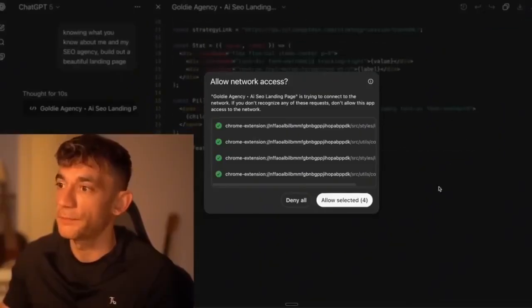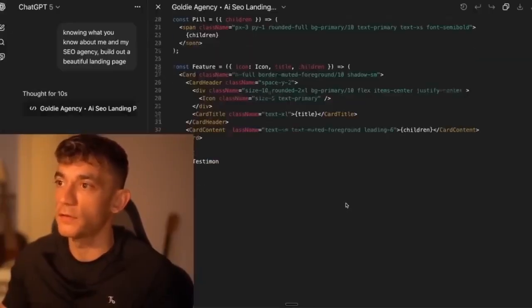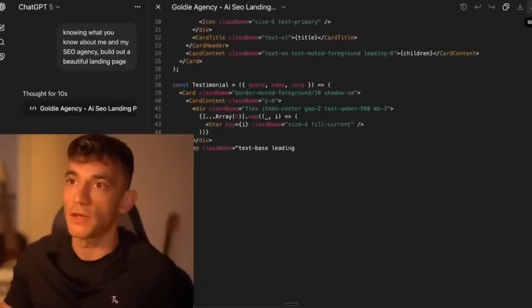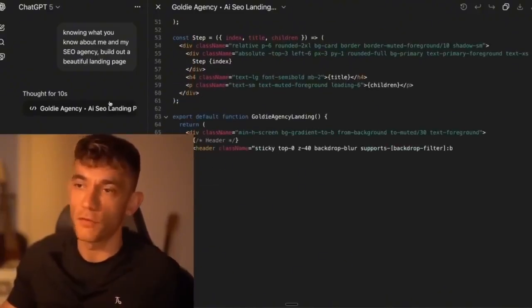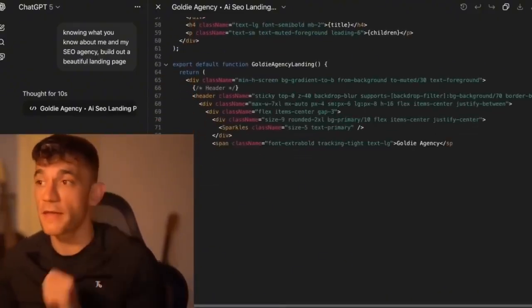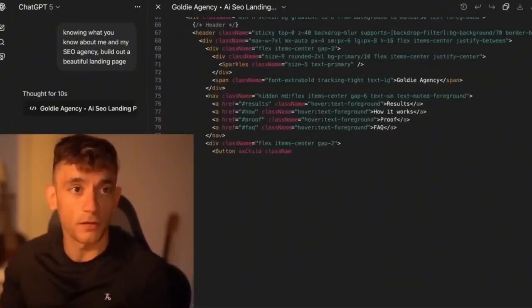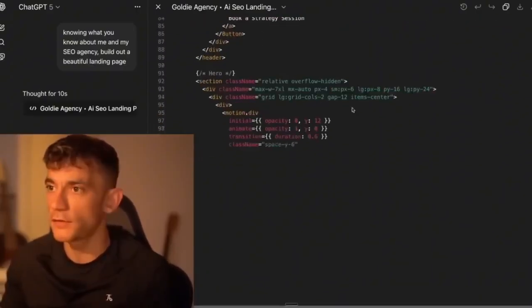What it's going to do in a minute is ask you to allow access. And then from there, we can run the code in a second, and we can get the code on a canvas and preview it before we build it, etc. And you can share that with people as well, which I'll come on to in a second. I'll show you exactly how to do it. So let's wait for that to load.